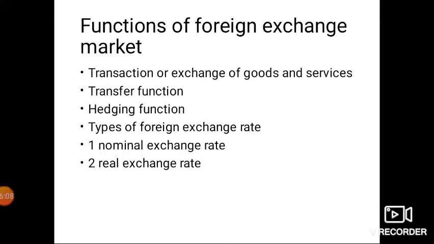In short, we can say that exchange of currency with currency only, with the motive of earning profit, is called hedging.